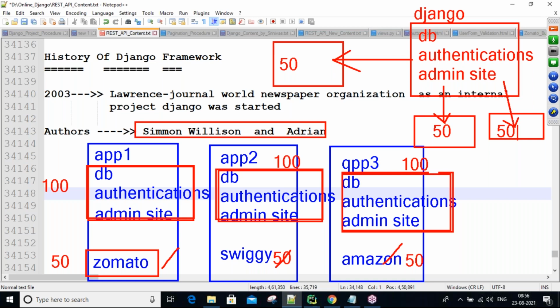Understanding all of you? Why they designed this Django framework? This is the reason, guys. To overcome this problem they designed it. Okay, so next, guys,